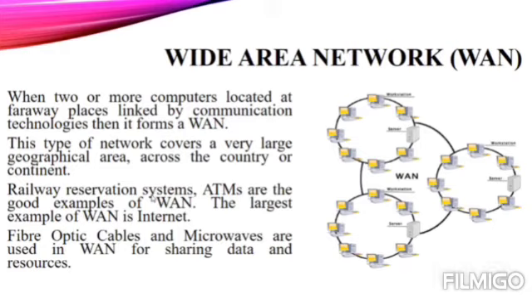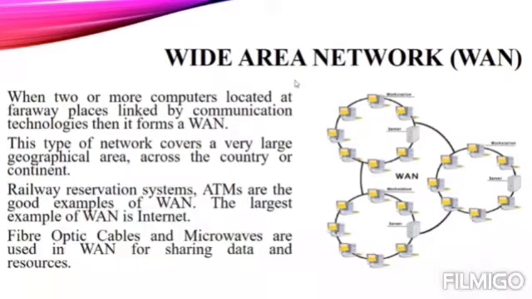Fine. So it means in this wide area network, the parties or the individuals are located at faraway places, and this network is very vast in size. This type of network covers a very large geographical area. It can cover countries or continents. It is the biggest form of network that we have. With the help of this WAN, we can cover the network of multiple countries or continents.